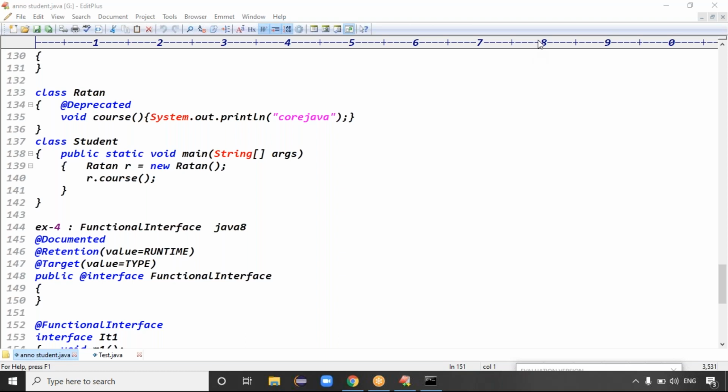We don't want to use this old method. That's why we are making it deprecated. Exactly. Please see, my intention is that in place of the old method, we have some better alternatives. They will give the better alternative as usual, and they will use the better alternative, but they won't remove the existing old one. Instead of removing the old one, what they are making is the deprecated annotation.